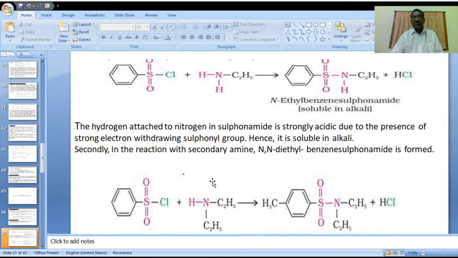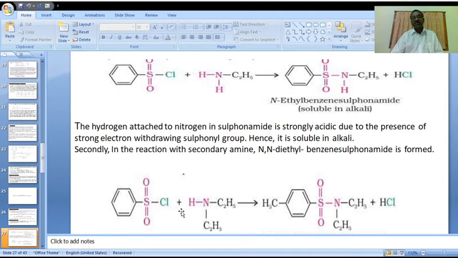Here please observe. This is benzene sulfonyl chloride, the Hinsberg reagent. This Hinsberg reagent reacts with the secondary amine, where two alkyl groups are present. Here also there is loss of HCl, H plus and Cl minus.